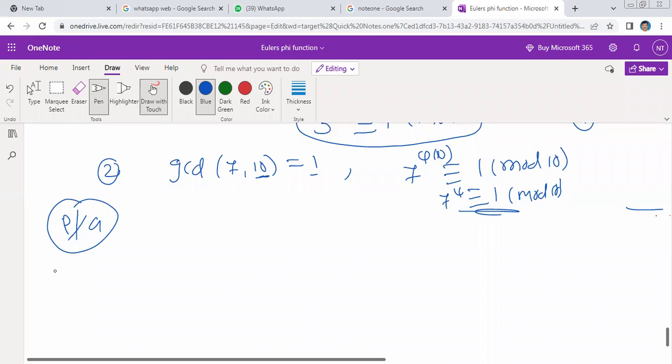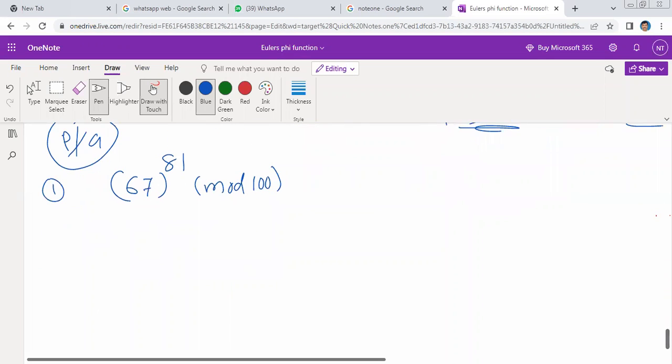My first question: find the value of 67 whole to the power of 81 modulo 100. First, what is our a and what is our n? 67 is a, n is equal to 100, right? So GCD of 67 comma 100 is equal to 1.